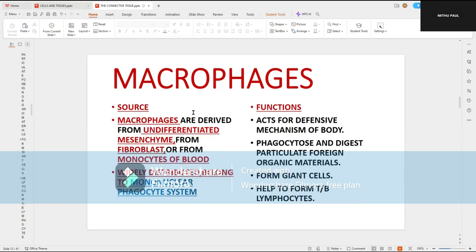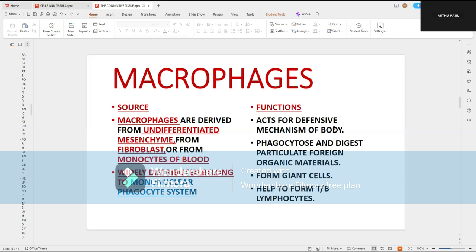The macrophages are derived from the undifferentiated mesenchyme, like any other connective tissue cells, or from the fibroblast. As I have already said, the fibroblast takes part as a stem cell for production of some other connective tissue cells. They also come from the monocytes of the blood, and they are widely distributed all over your body to form a part of the mononuclear phagocytic system, in short known as the MPS. So macrophages actively take part in the defense mechanism of your body.